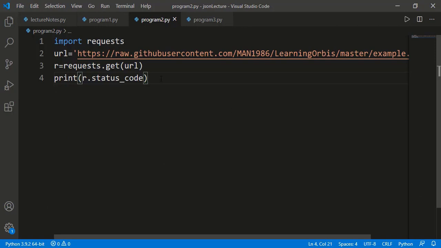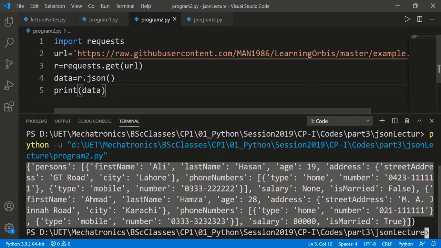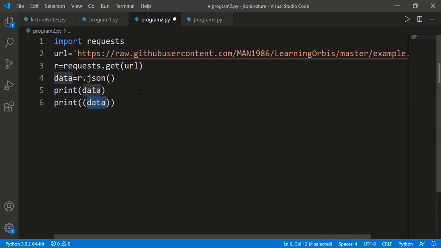For that we have a method json in the requests module that we can apply on the response object. It will get the JSON object from the response and will convert that to a dictionary. Let's assign it to some variable like data and print that. See, this is the JSON object converted to a Python dictionary, and we got this dictionary directly from the URL.